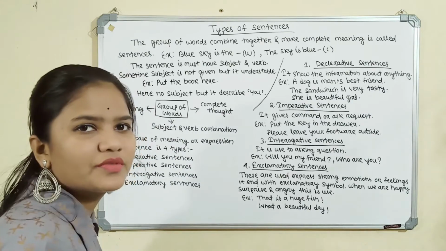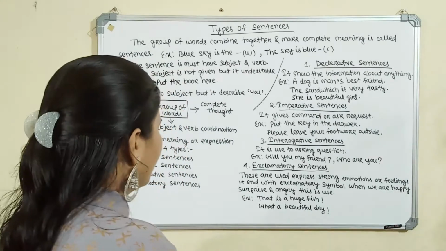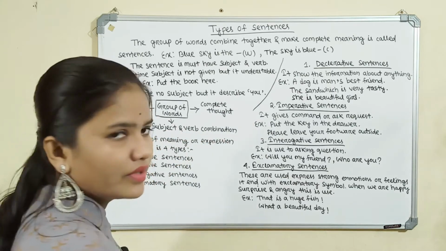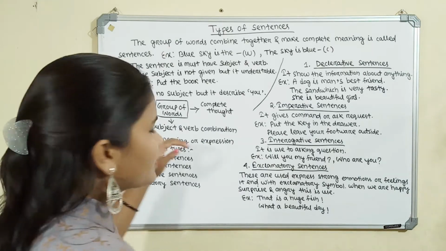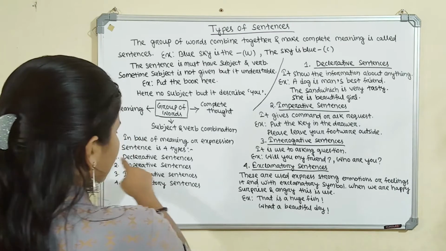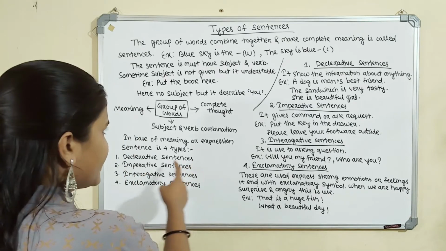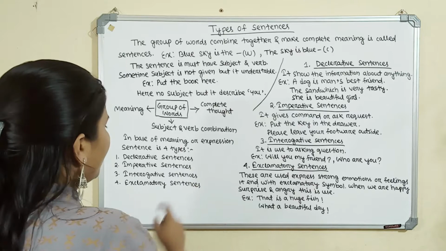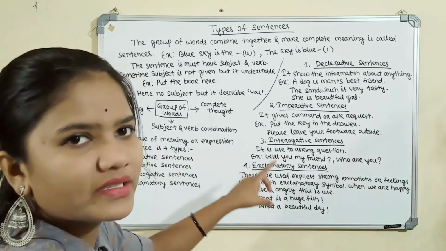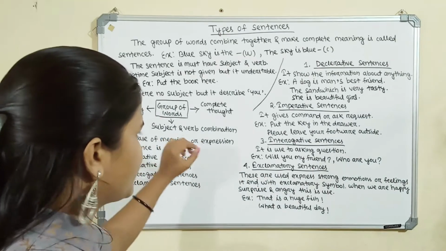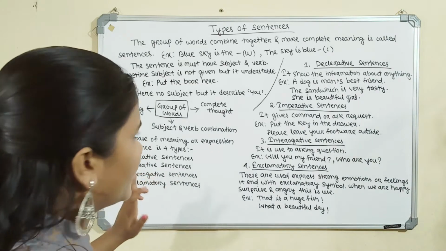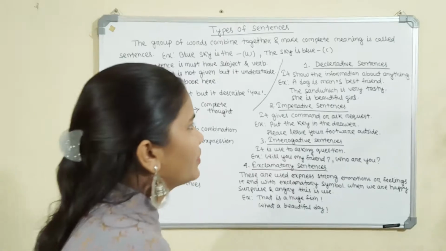Let's move on to how many types of sentences there are and how they are used. They are based on meaning and expression. On the basis of meaning and expression, the sentence is divided into four parts: first, the declarative sentence; second, the imperative sentence; third, the interrogative sentence; and fourth, the exclamatory sentence. Let's describe these.